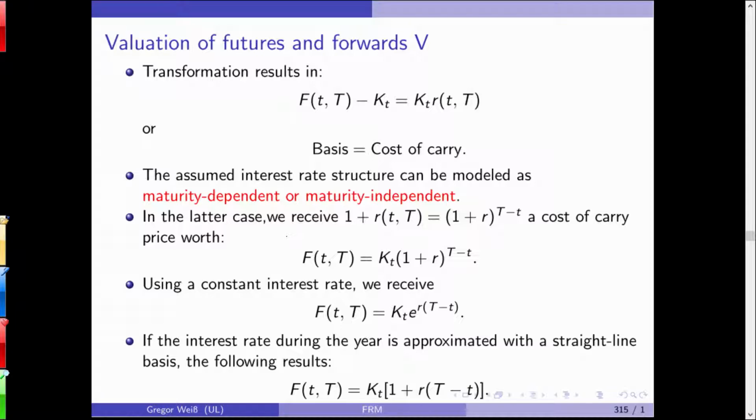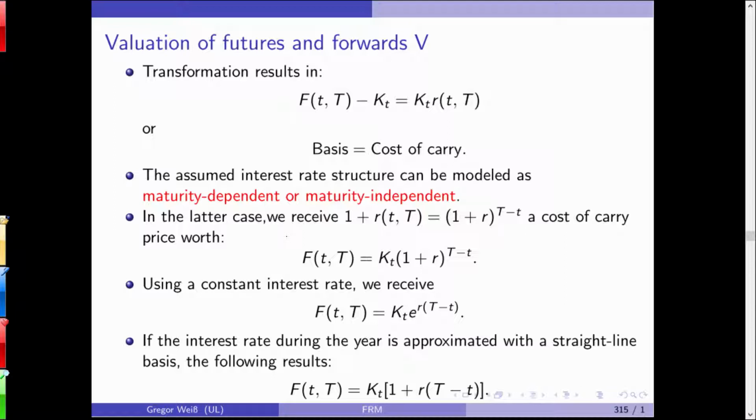And if we transform it a little bit, FT minus KT, you can see that KT times the accumulated interest rate, or the basis, should equal what we call the cost of carry. And you can of course use different, more refined versions of an interest rate.